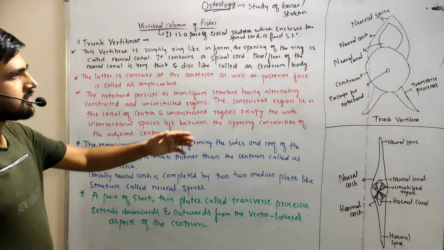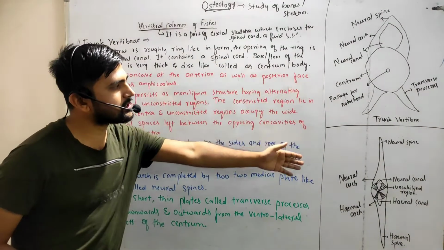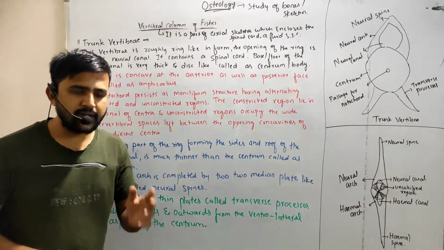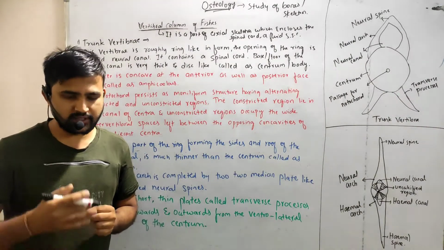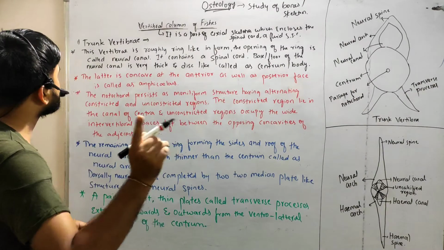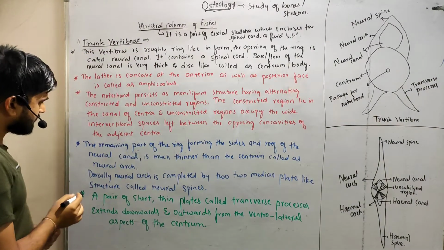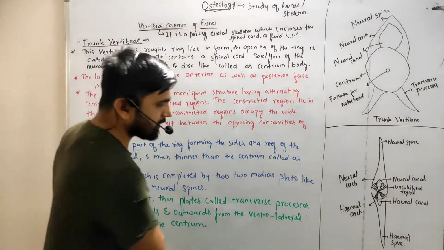These are the main two regions of the vertebral column of the fishes. It is majorly divided into two parts. The first one is the trunk vertebrae and the second one is the caudal vertebrae.